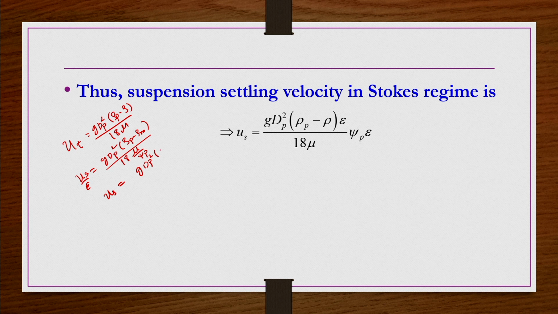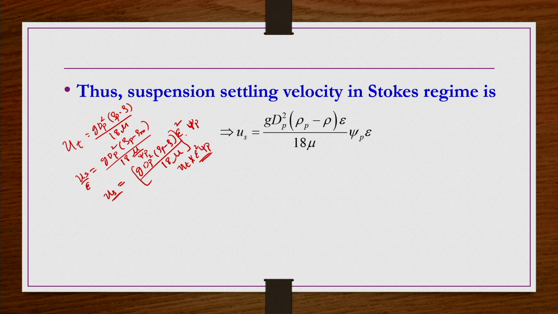Under such conditions, the velocity would be the suspension velocity us equal to g dp square, rho p minus rho m, which is rho p minus rho multiplied by epsilon, divided by 18 mu. The psi p we can take to the numerator, and the epsilon on the left hand side goes to the right hand side, giving epsilon square. So this g dp square, rho p minus rho, by 18 mu is nothing but ut, the single particle terminal velocity. Multiplied by epsilon square psi p, it gives the suspension velocity, or the settling velocity of the same size particle in a suspension.